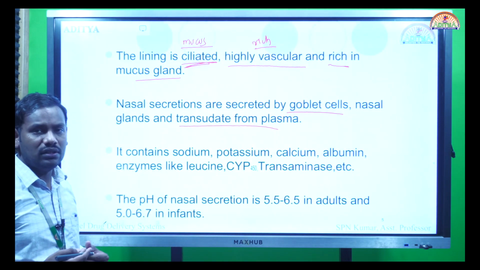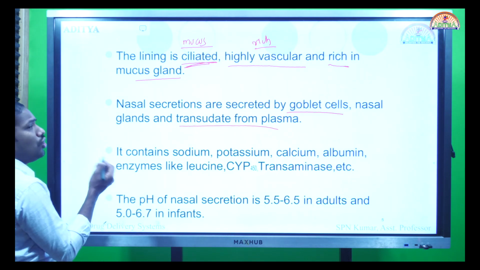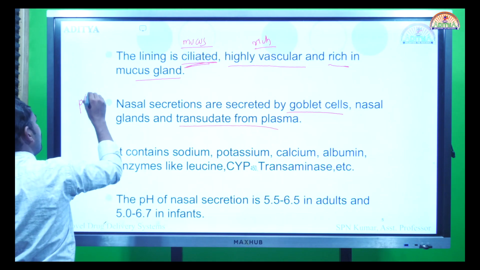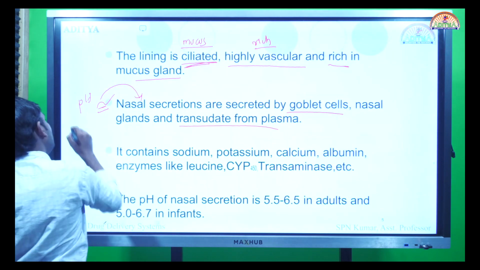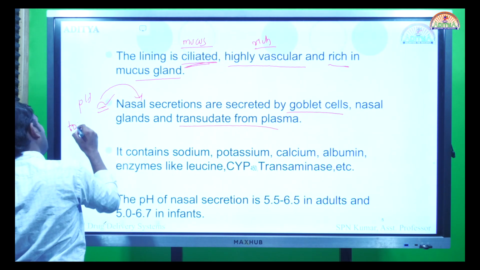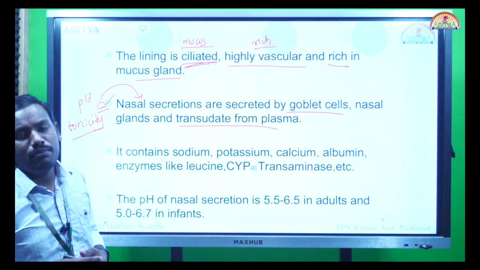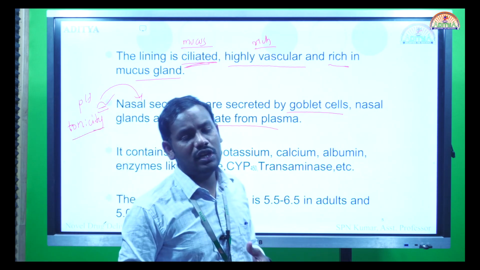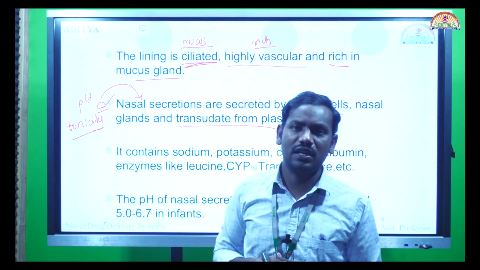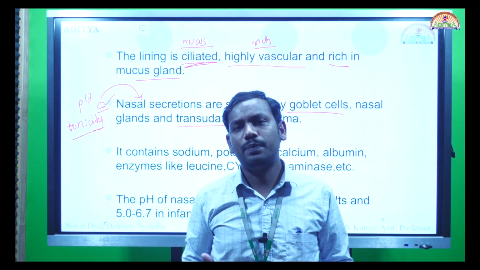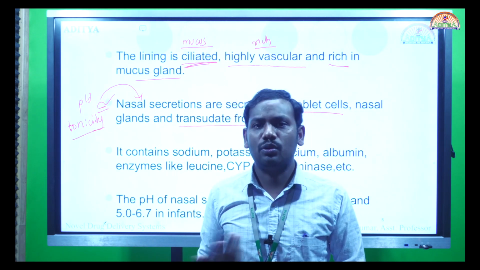Why? Because the drug or the vehicle which you are using for the preparation of a nasal drug delivery system should be congruent. It should have the same or approximately the same pH as the nasal secretions, and it should have the same isotonicity as the nasal secretions. If there is any discrepancy, this is going to cause imbalance, or it may cause irritation, or it may be harmful to the mucosa, which causes discomfort to the patient. So the overall theme of the nasal drug delivery system is to prevent discomfort and improve patient compliance. If that criterion is not achieved, we better go for an injectable system rather than a nasal drug delivery system.